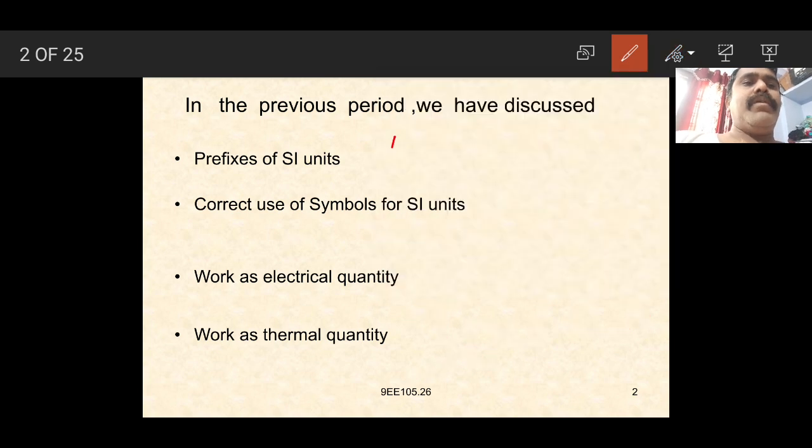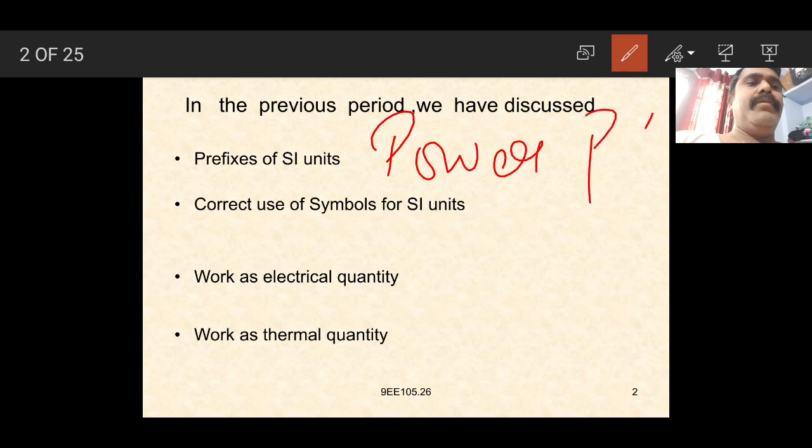The unit of power, indicated by P, is measured in watts.